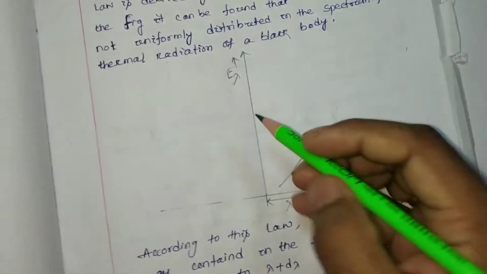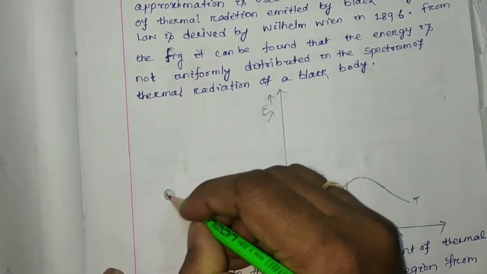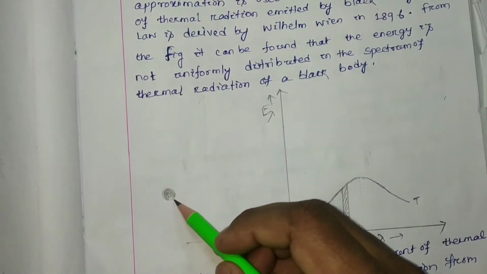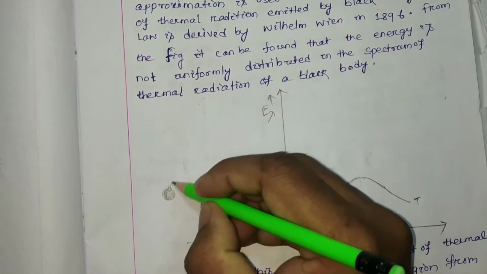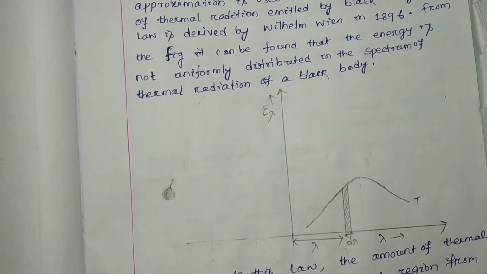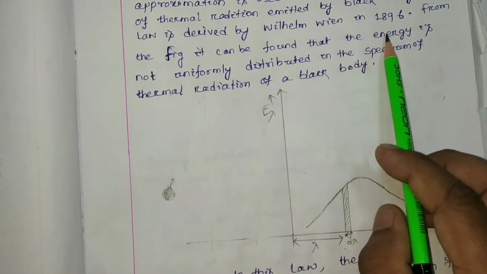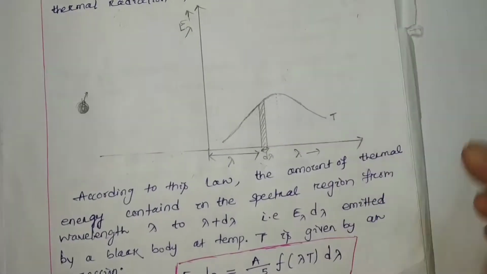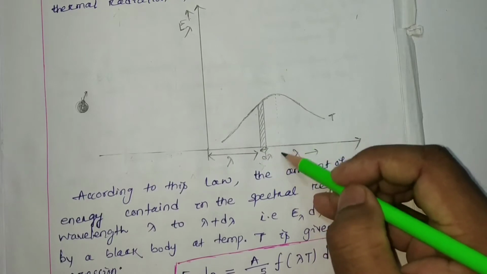If I consider this black body, and the energy is emitting throughout the surface, then we can say total energy. If we consider a particular volume radiating energy, then we can say energy density. So E lambda is the energy which is not uniform in the spectrum. Here spectrum means each and every wavelength belongs to one spectrum. Just remember that.